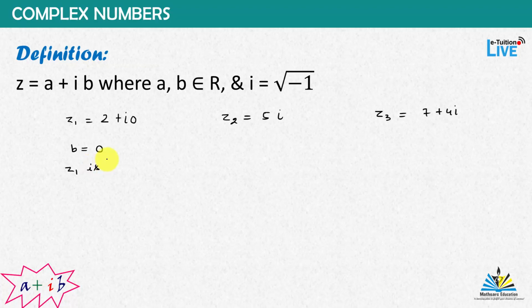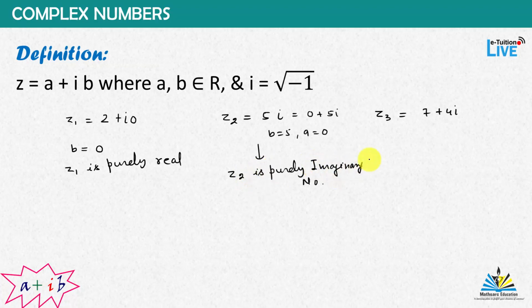z1 is a purely real number. You can observe here there is 5 iota, and b is equal to 5 in this case, and a is equal to 0. We can write it as 0 plus 5 iota. So this kind of number, z2, is known as a purely imaginary number, and in this case we can say this is an imaginary number. This is a purely imaginary number and this is an imaginary number.